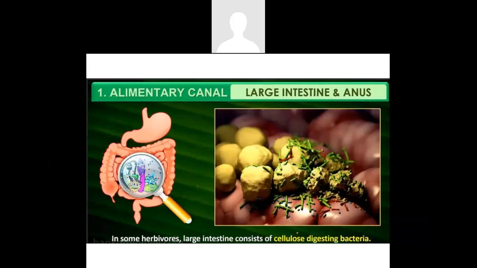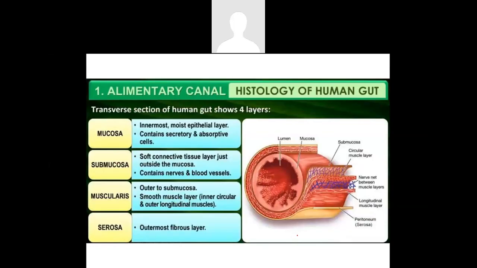In some herbivores, the large intestine consists of a lot of cellulose digesting bacteria because they consume a lot of plant-based foods. Plant-based foods have a lot of cellulose since they have cell walls, and to be degraded and digested, this has to be done exclusively by cellulose digesting bacteria. That is the reason herbivores have a lot of cellulose digesting bacteria in their gut.